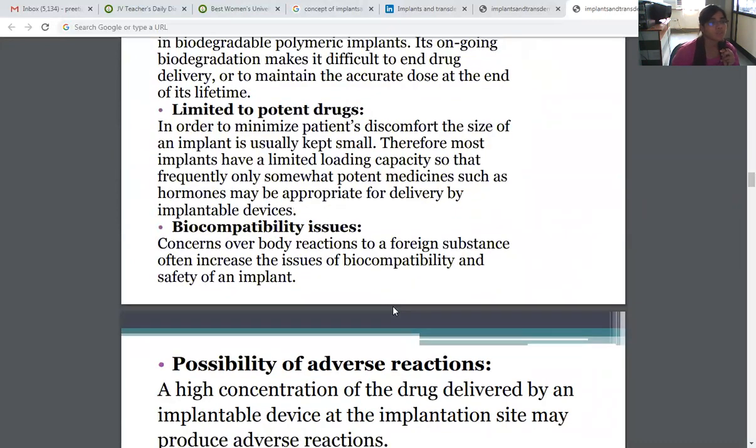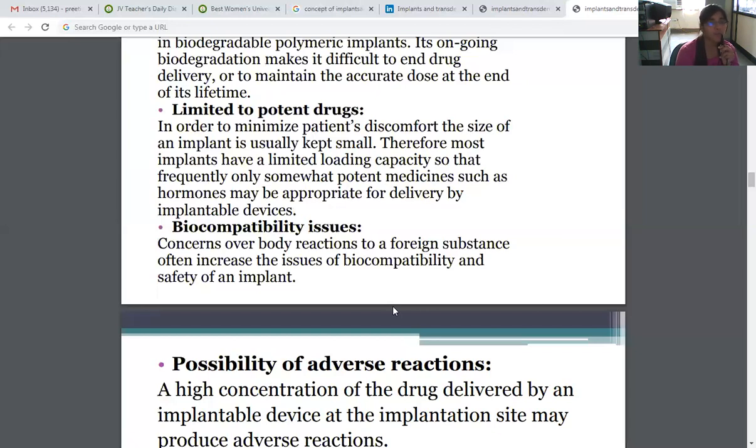Implants are limited to potent drugs in order to minimize patient discomfort. The size of an implant is usually kept small. Therefore, most implants have a limited loading capacity, so that frequently only somewhat potent medicine, such as hormones, may be appropriate for delivery by implantable devices.